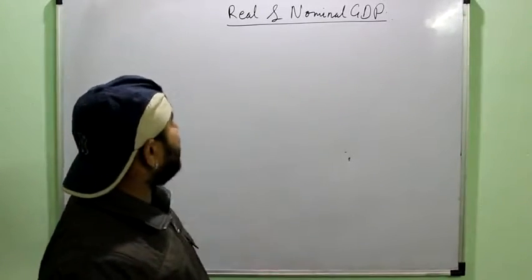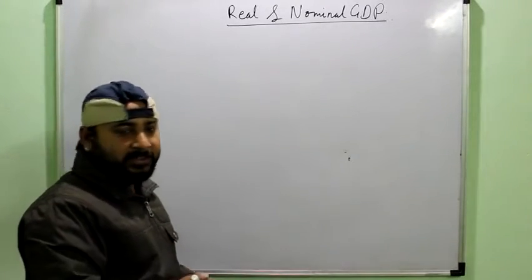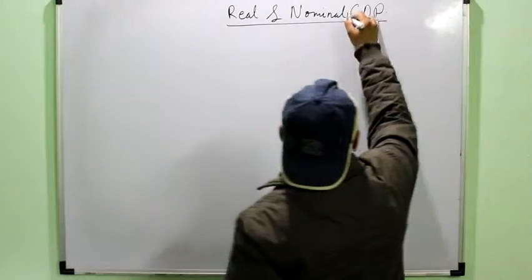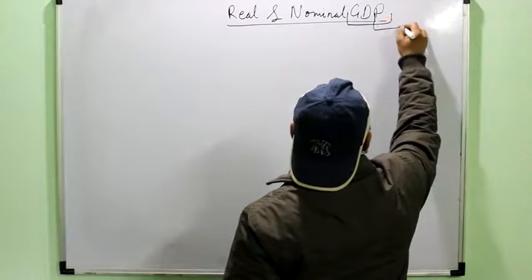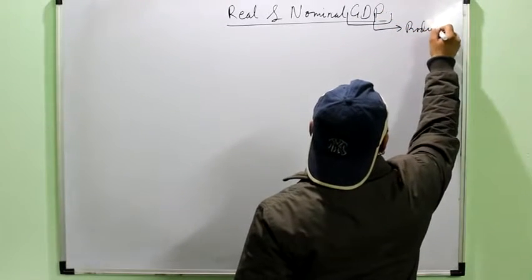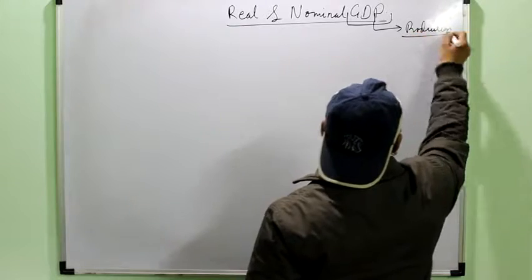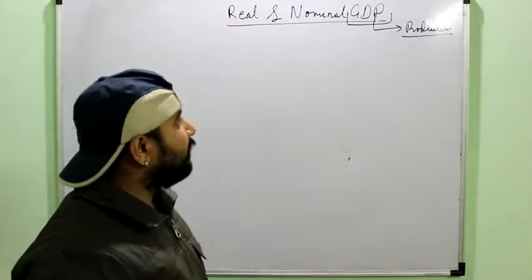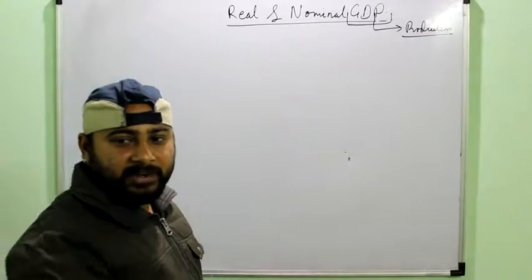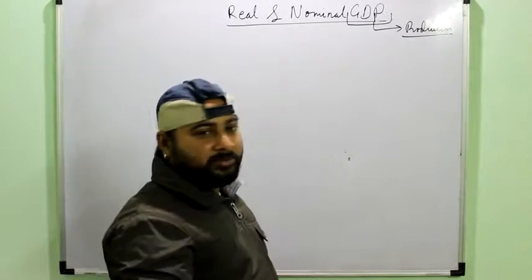Okay, now we have to understand another important topic, that is real and nominal GDP. First of all, we know what is GDP. It is the value of the goods produced, or it is the value of the production of an economy. And simply GDP is always in monetary terms, because it will be difficult if I try to calculate the GDP in terms of commodities.